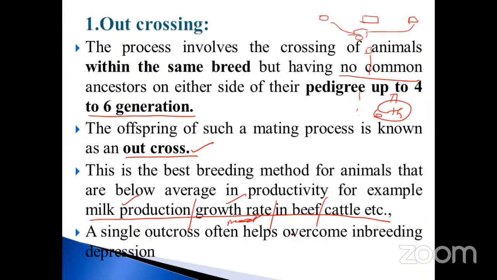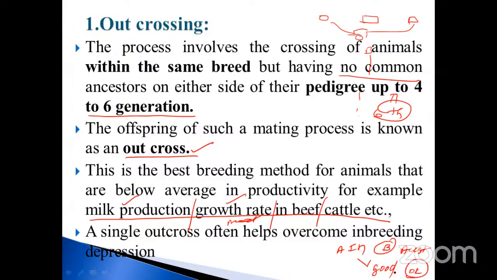For example, a single outcross often helps overcome inbreeding depression. In this category, very, very important. When you are choosing A as well as B, outcrossing, this one is from Australia, imagine, and this is from India. What will be the progeny? Normally crossbreeding is always good, isn't it? Okay, I accept.